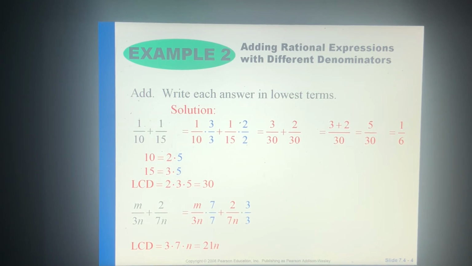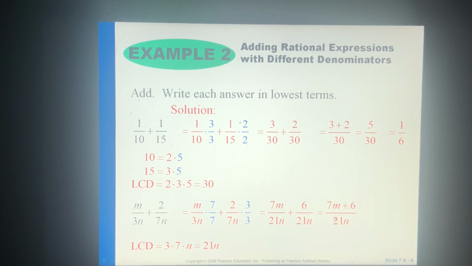So you end up with 7m plus 6 over 21n. Combine like terms as much as possible, and that's your final answer. You can't factor anything out from the numerator. You can't factor the denominator. There's nothing that cancels out.